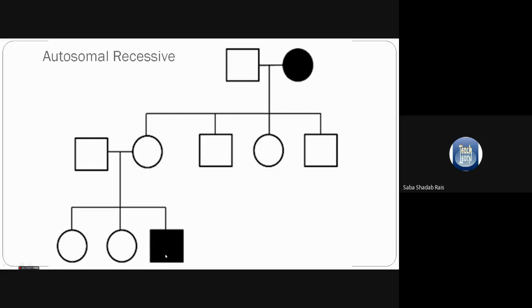But in the next generation, generation number 3, you can see one diseased person. Here you will write a point: this inheritance is frequently found in pedigrees with consanguineous marriages. Why is there a chance that this will spread by consanguineous marriage?